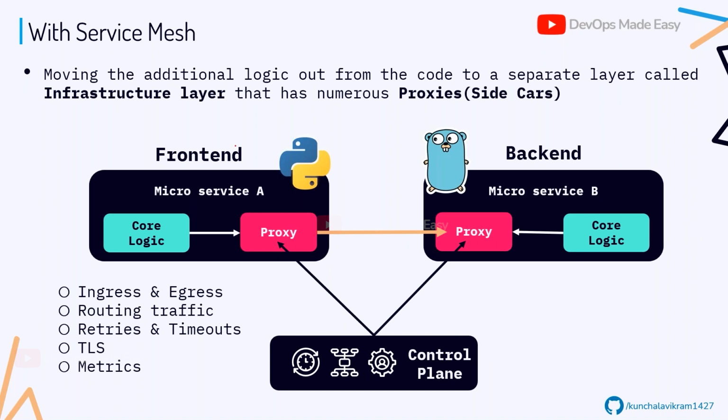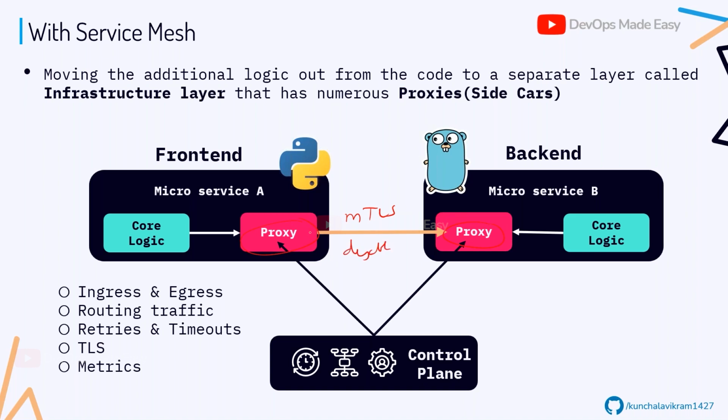Let's say from A to B, I want to encrypt the traffic with mutual TLS. Who is going to handle this mutual TLS? It is not your core logic to core logic. It is through the proxy, from one proxy to the other proxy. If I take this as a pod and this as a pod, the pod to pod communication is not from core logic. It is from the proxy to the proxy. Now, I can configure the proxy either to enable mutual TLS or to disable it.